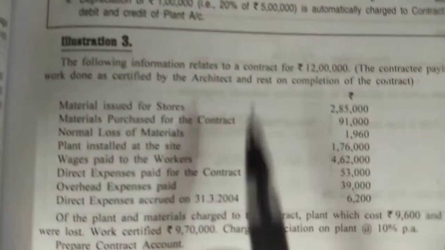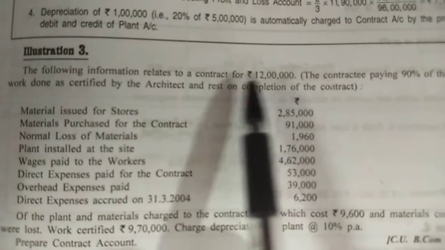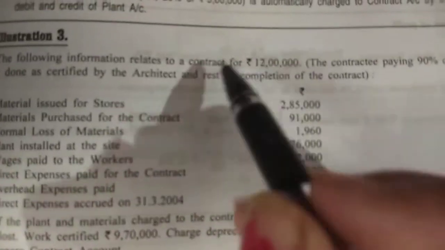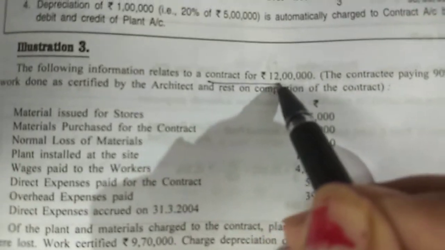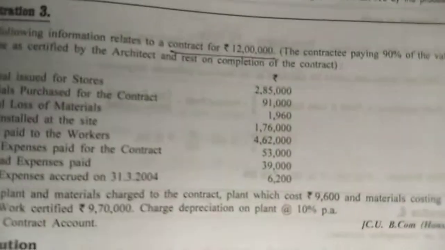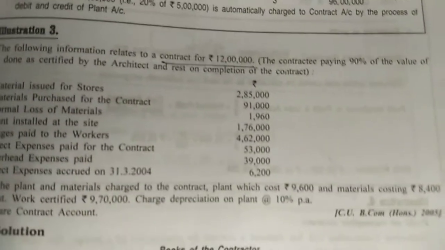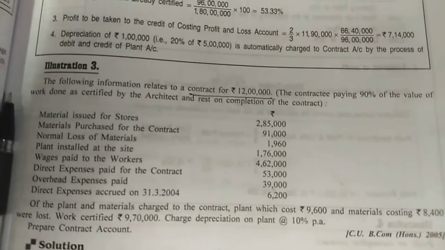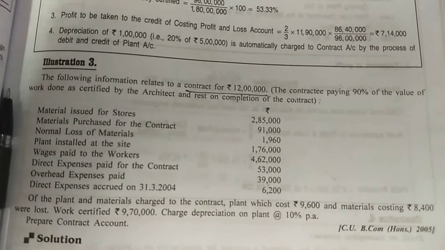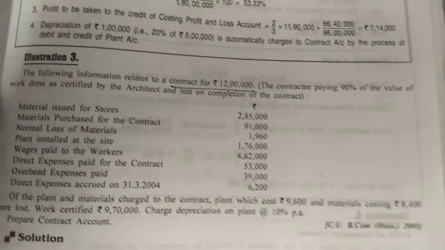We will straight away move to the sum. It will be better for you to understand. Now look at this sum. The following information relates to a contract for rupees 12 lakh. The entire selling price of the contract is 12 lakh. That means you have undertaken a contract to construct a building maybe, and the contract price is 12 lakh. While I show this video, you can start copying the sum. It will be easier for you if you have a reference.